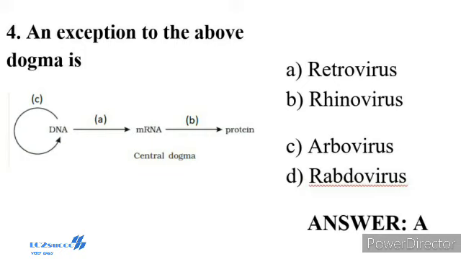Therefore, in the first phase itself, amino acids are activated in the presence of ATP and linked to their cognate tRNA. This process is called charging of tRNA, or aminoacylation of tRNA to be more specific. If two such charged tRNAs are brought close enough, the formation of a peptide bond between them would be favored energetically. The presence of a catalyst would enhance the rate of peptide bond formation. So the correct answer is option A, retrovirus.